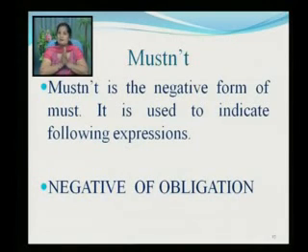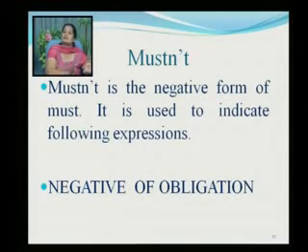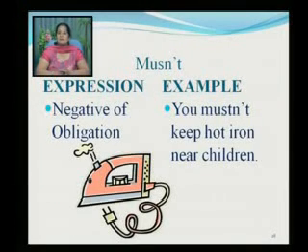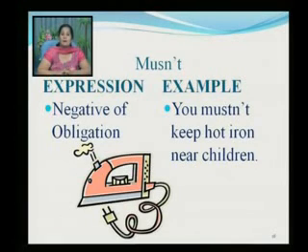Nakaratmak style ma we are showing that it is obligation. Farajiyat panu che, but in a negative way. Are you getting it? Let us see the example. Negative of obligation, you mustn't keep hot iron near children. So what is required? What has been said? It has been obligated. It has been said that you must not keep hot iron near children. Right? So here the things are so much obligated. But it is required that it must not be near children. Okay?